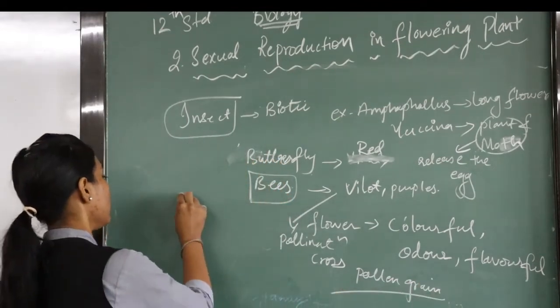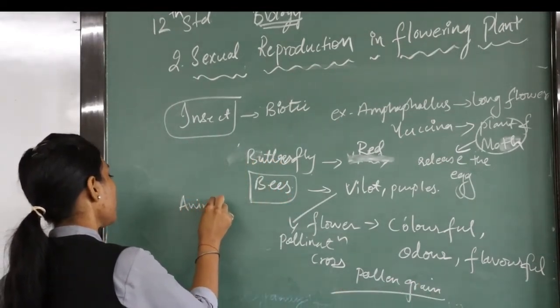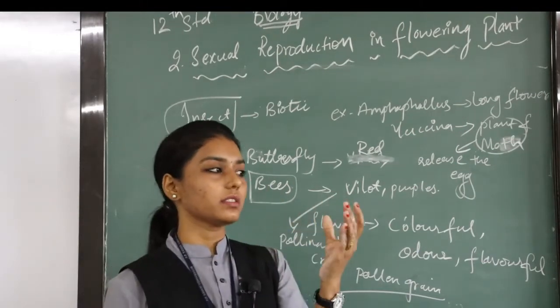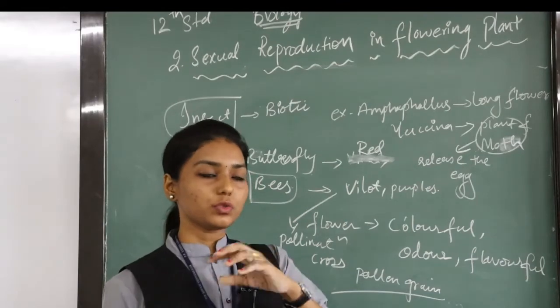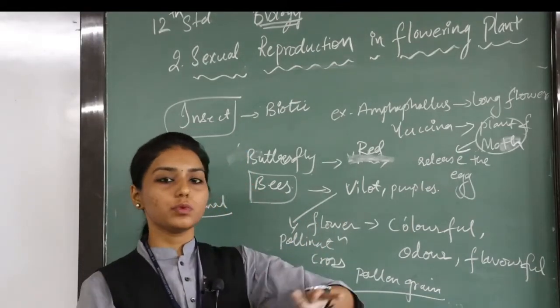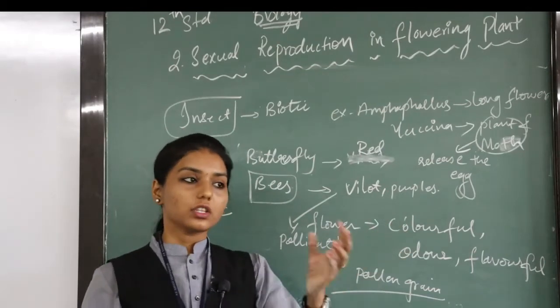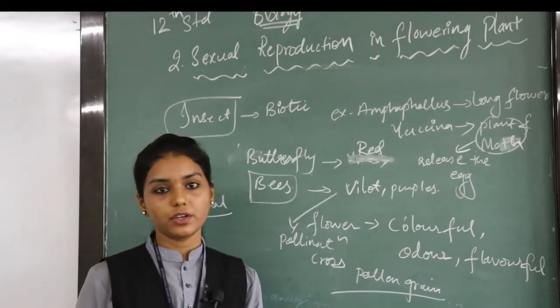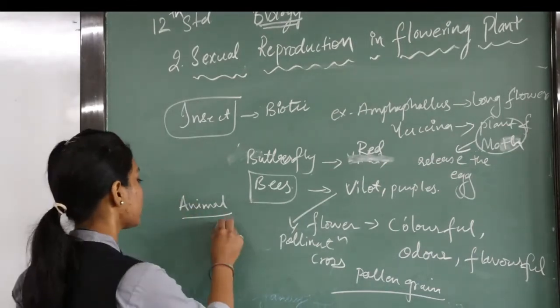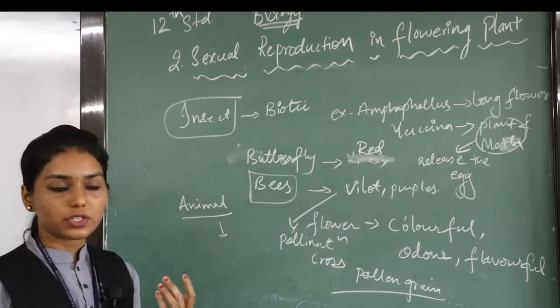Then there are certain animals where the pollen grains stick to the body. The pollen grain sticks to the animal's body, and as they move from one place to another, the pollen grain is transported. This is how animals are used as an agent for pollination.